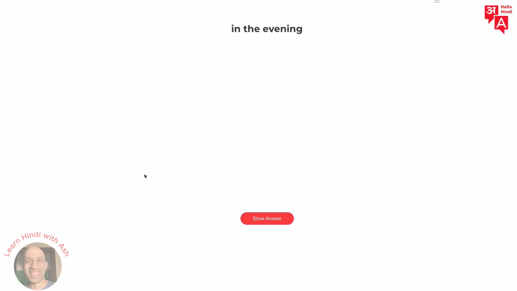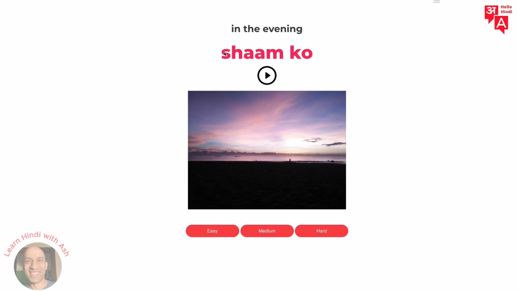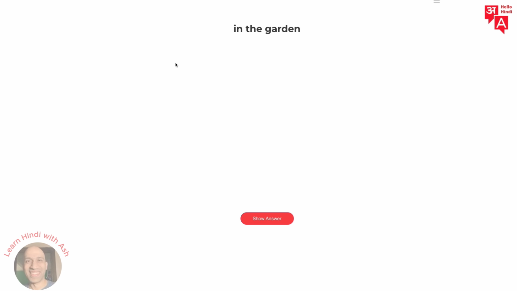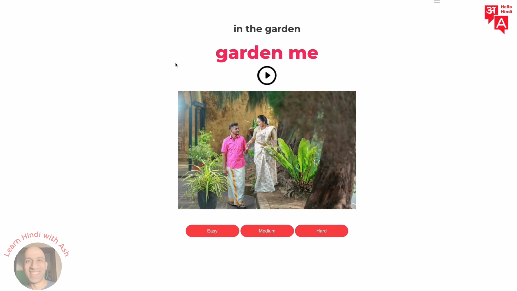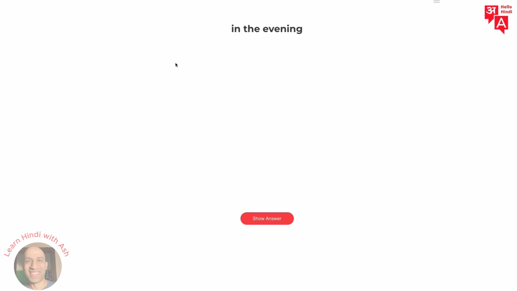This part is also important. This part is not explained in the memorizer. We do explain this in our classes. This is sham ko. Sham is in the evening, and then the ko you put here in place of in because it's not physically in, it's just at evening, right? So that's what it means. In the garden, very easy. Garden mein, right? So this way you can keep practicing.